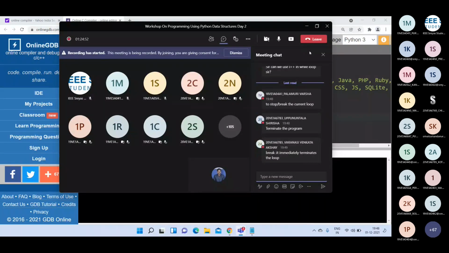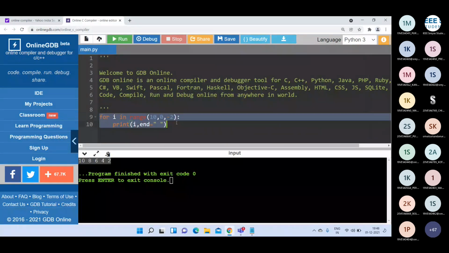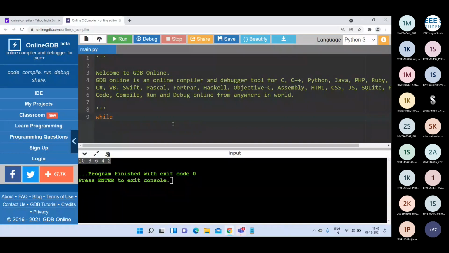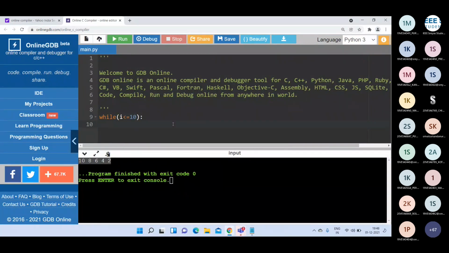So in the while loop, see here. Earlier I wrote like this: while i less than or equal to 10, and I write print of i, sum, end is equal to, sorry. And I write i is equal to i plus 1.